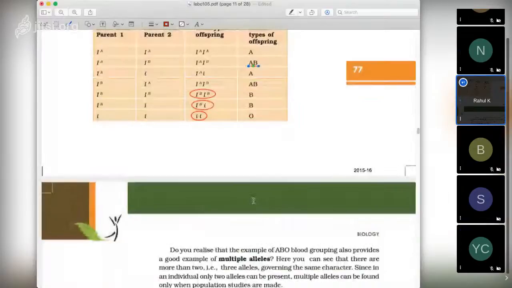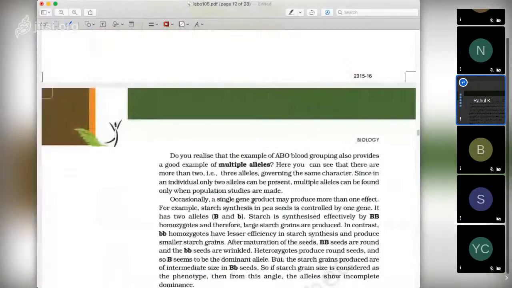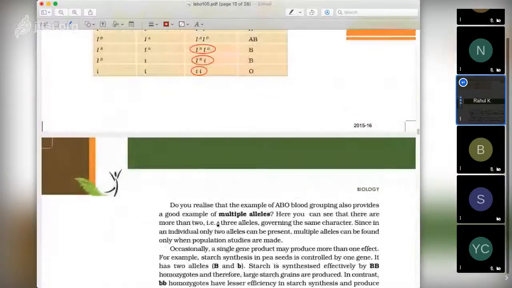So this is called the classic example of multiple alleles. Multiple alleles means A and B are two different alleles, and other than that, we have the O allele also, if neither is present at all.